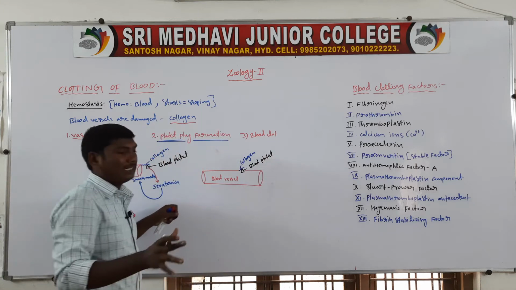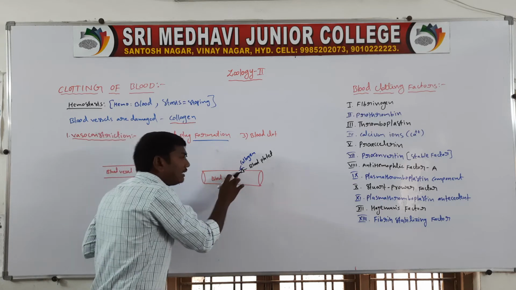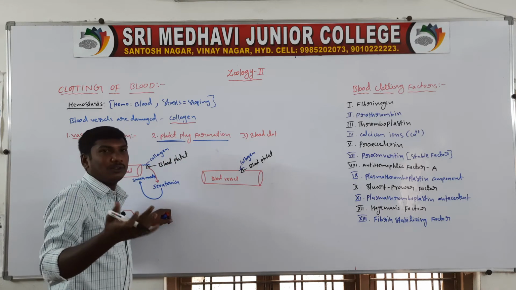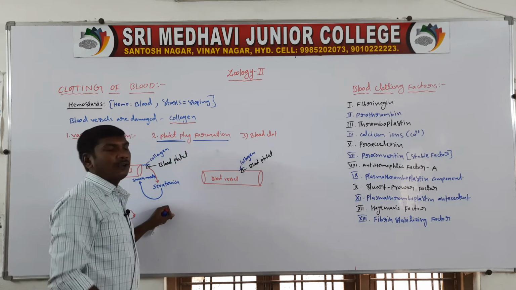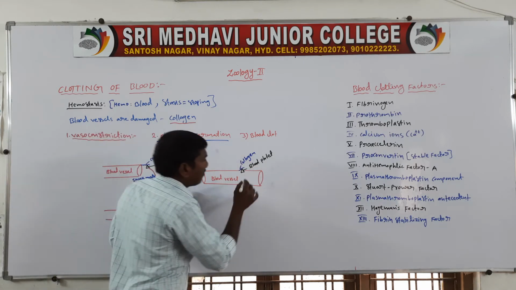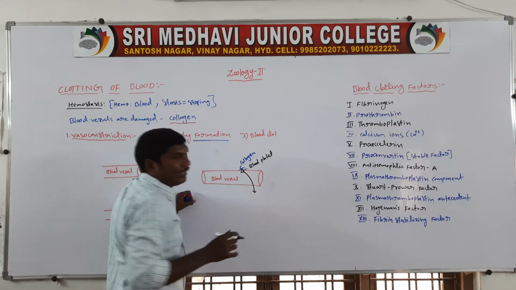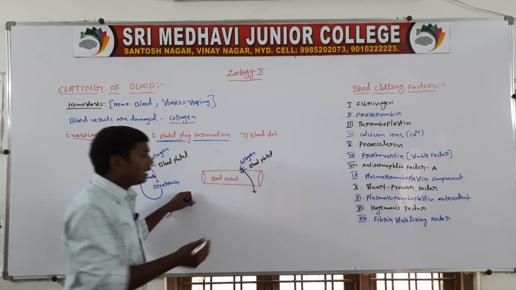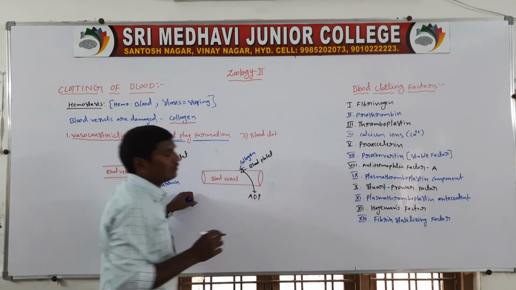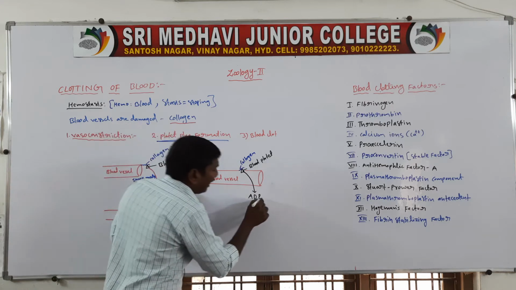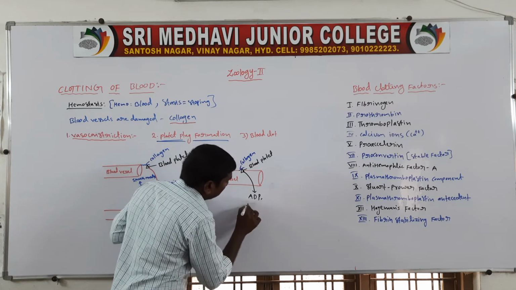So the first point: the blood vessel is damaged. In this damaged region, the collagen is exposed. At that exposed place, the blood platelets attach to the collagen. The attached blood platelets release chemicals: ADP, adenosine diphosphate, and thromboxane A2.